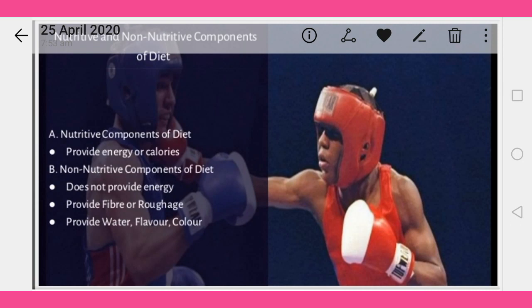So the non-nutritive components provide a maximum amount of water, some flavoring or essence content is present in them, and the color, especially bright color or coloring compounds, is present in the non-nutritive components of diet. So let's move to the next slide.